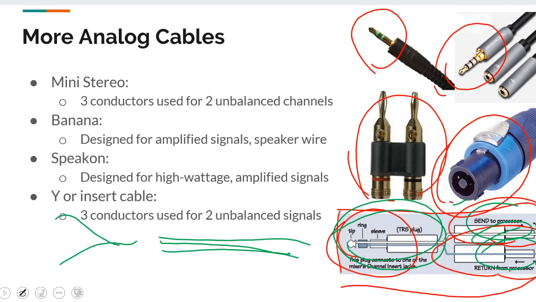So these are some of the other connectivity options that you may come across when we are interconnecting various devices and so on, whether speakers or other input devices or output devices that we may come across.